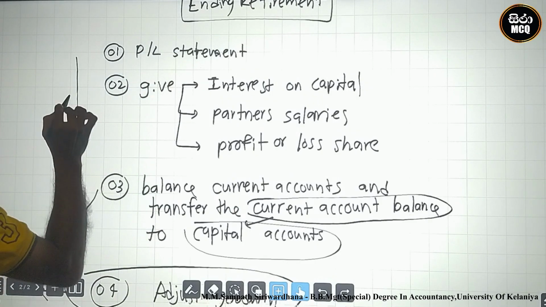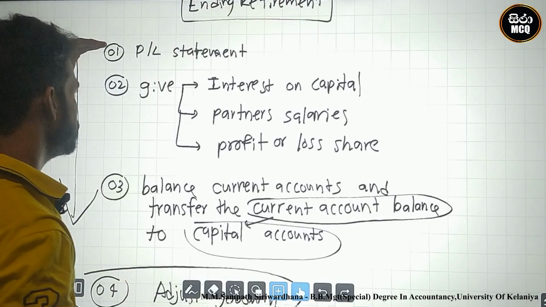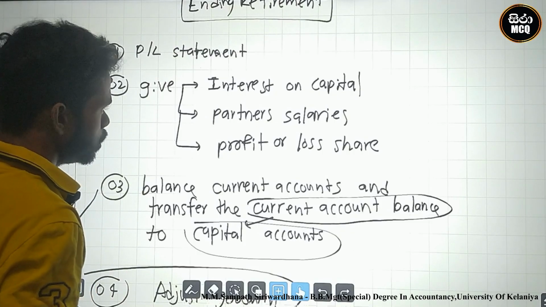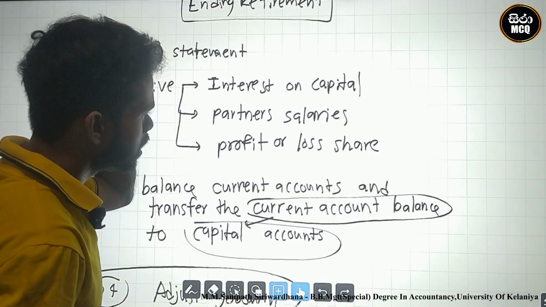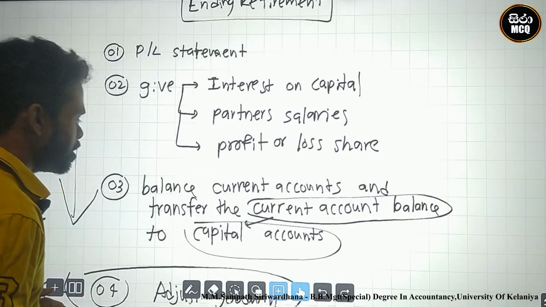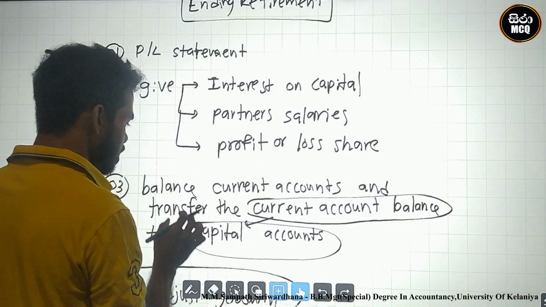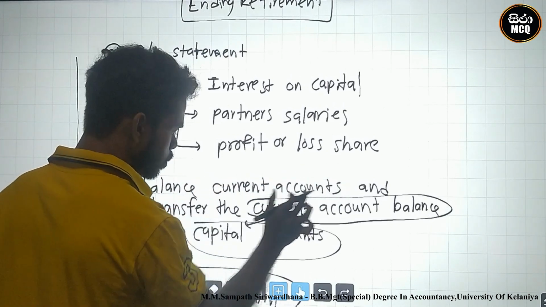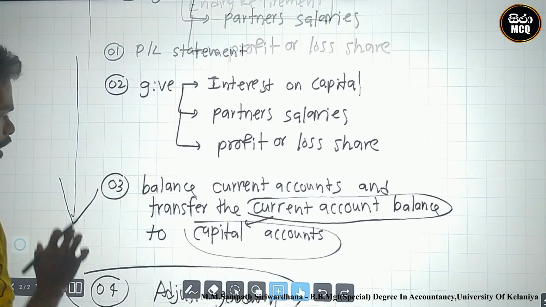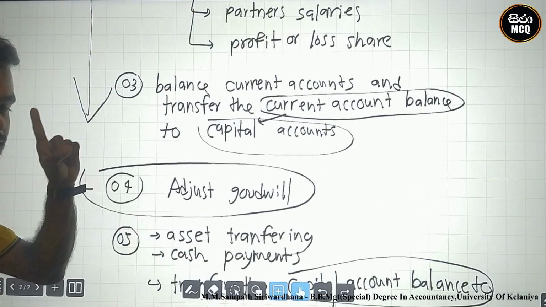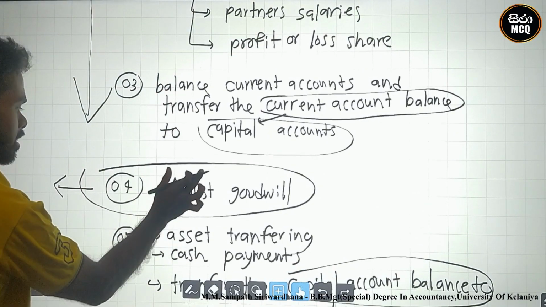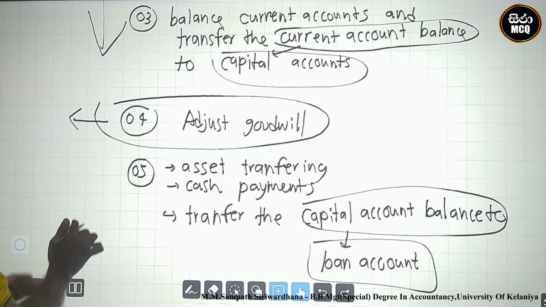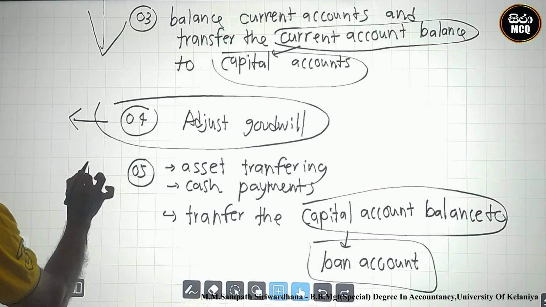This is the normal side. Firstly, you prepare the income statement, give interest on capital, partner salary and profit or loss shares. After that, balance current accounts and transfer the current account balances to capital account. After that, you adjust goodwill.